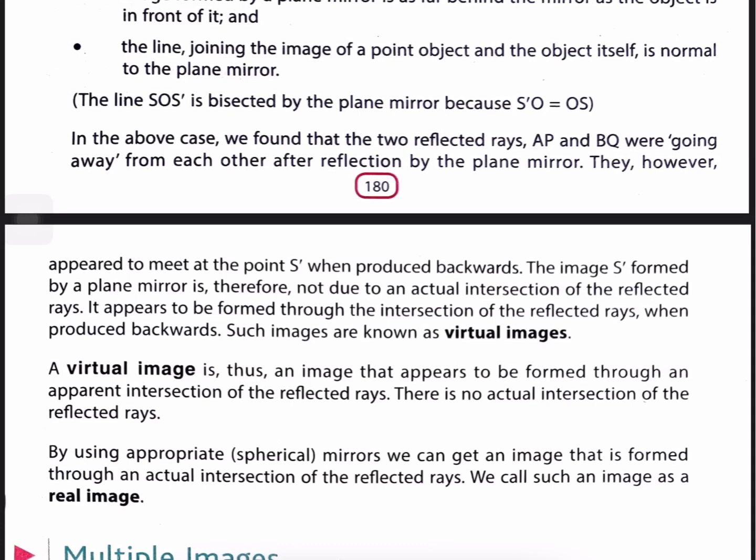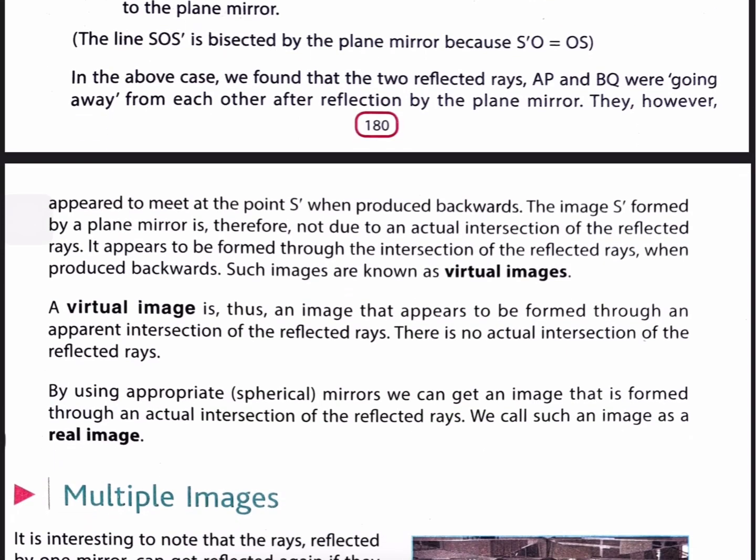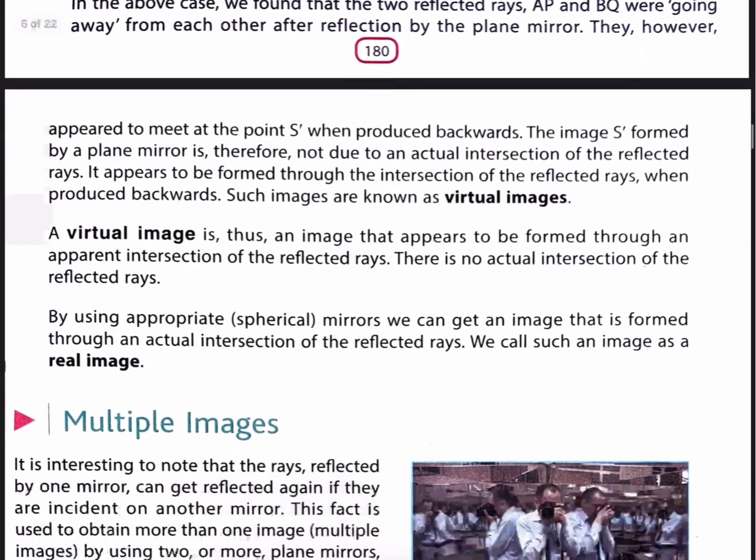So, a virtual image is an image that appears to be formed through an apparent intersection of the reflected rays. There is no actual intersection of the reflected rays. By using appropriate spherical mirrors, we can get an image that is formed through an actual intersection of the reflected rays. We call such an image a real image.